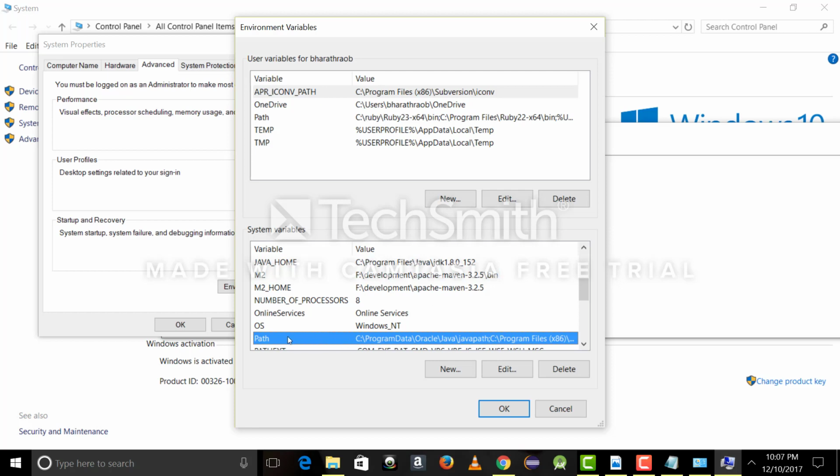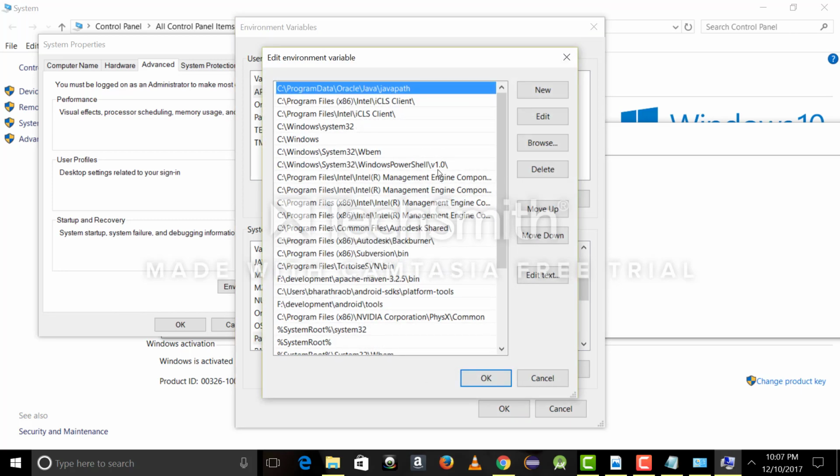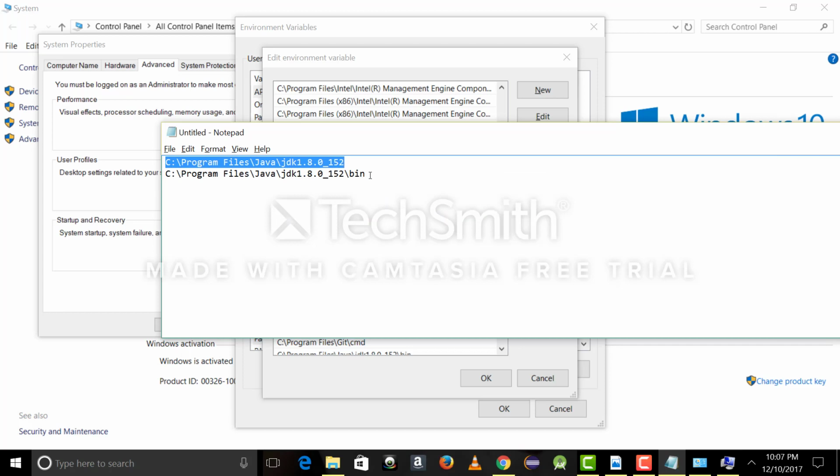The second variable you need to set is the path. You should already have this variable with all the other paths for different applications. So now we will be editing that to add the Java path. Click edit here, and just copy the other one which has the /bin at the end.